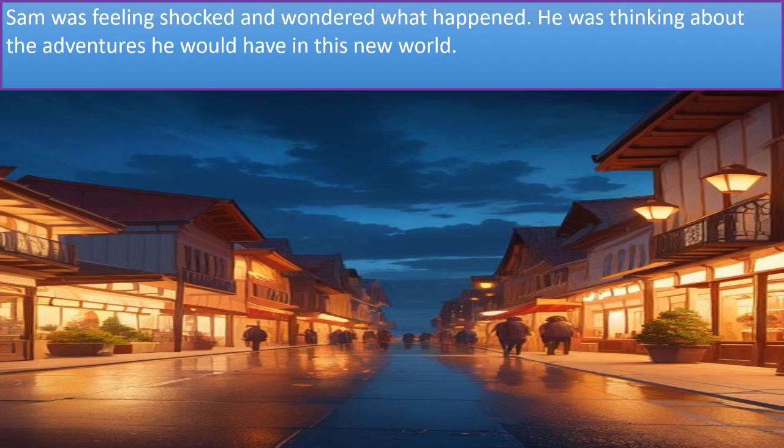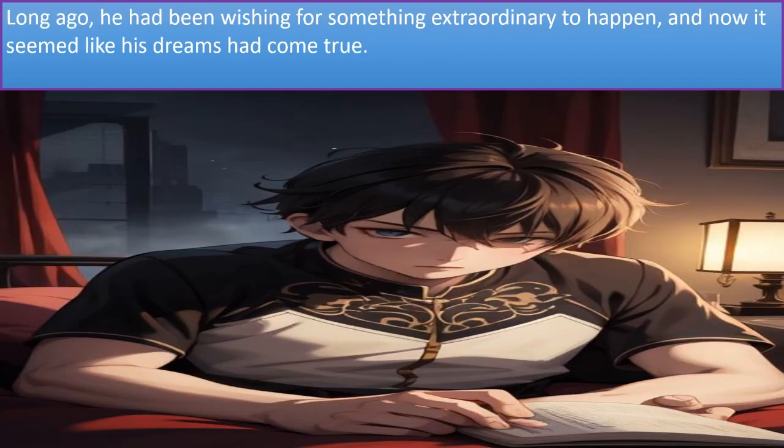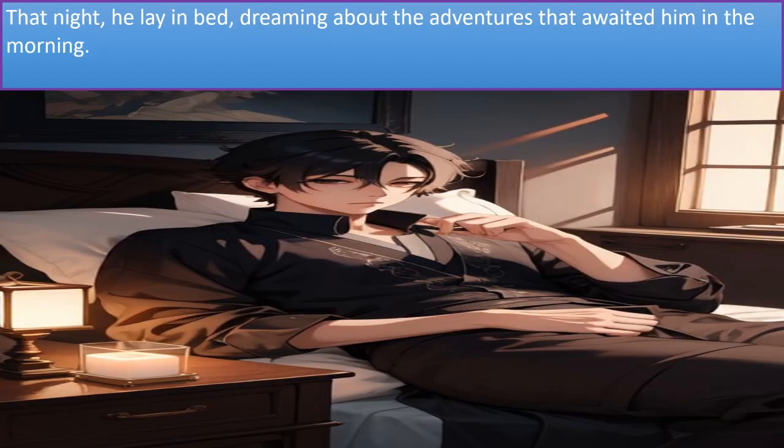He was thinking about the adventures he would have in this new world. Long ago, he had been wishing for something extraordinary to happen, and now it seemed like his dreams had come true. That night, he lay in bed, dreaming about the adventures that awaited him in the morning.